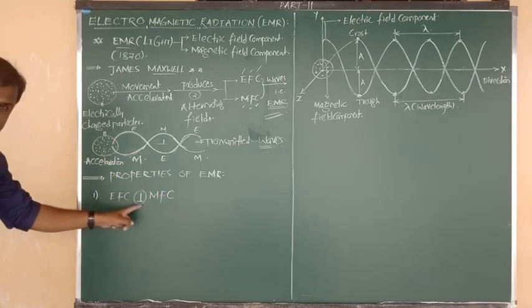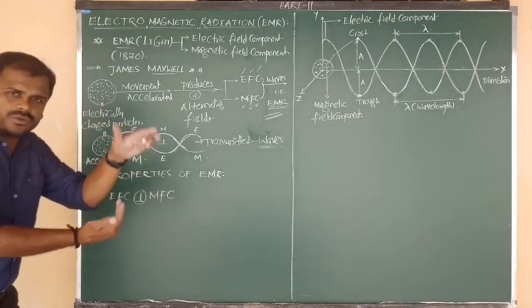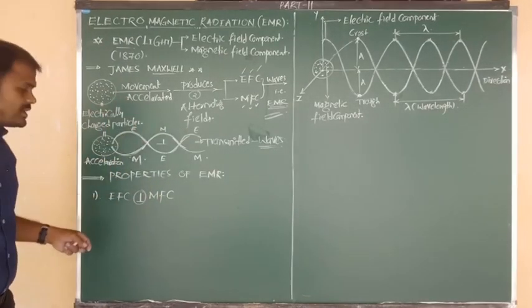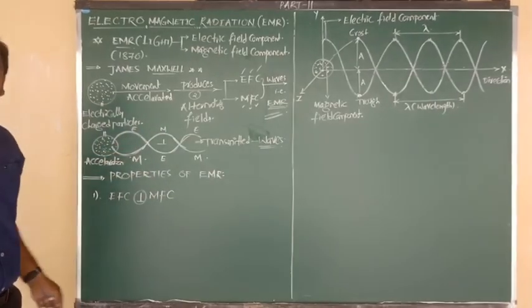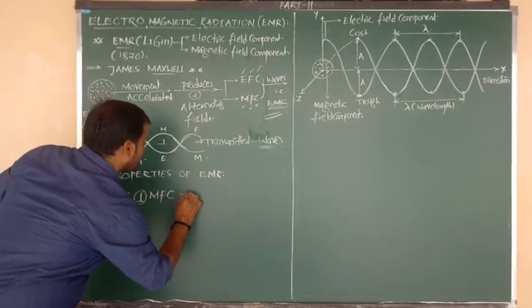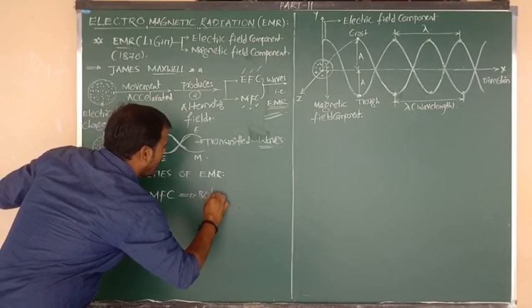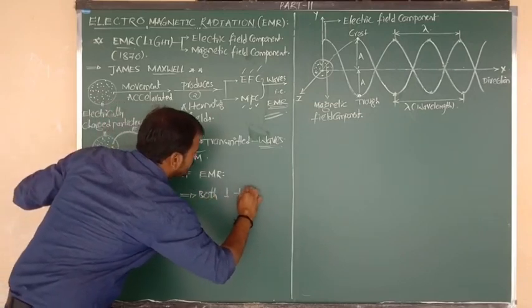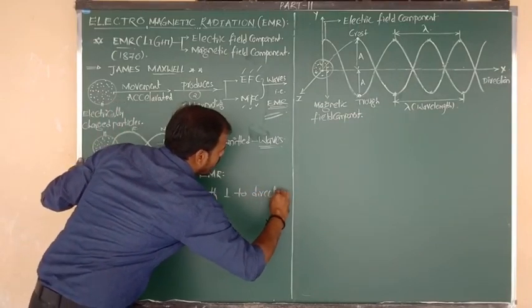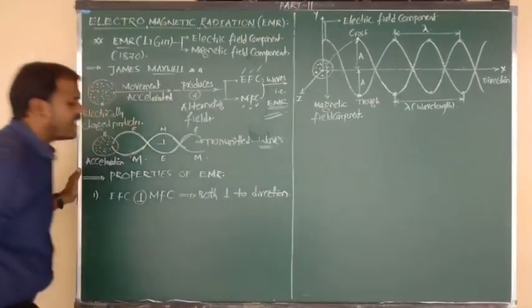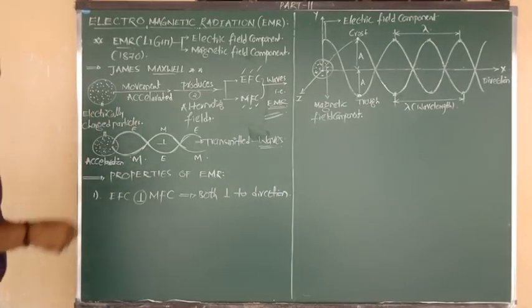The meaning of this symbol is perpendicular. And we can also say that the electric field and magnetic field are both perpendicular to the direction. Once again, see the diagram.